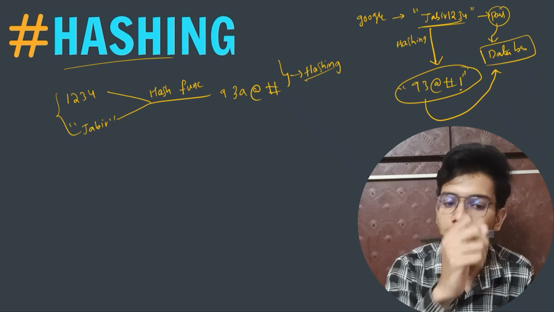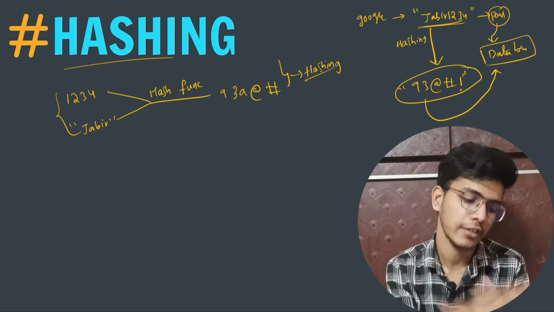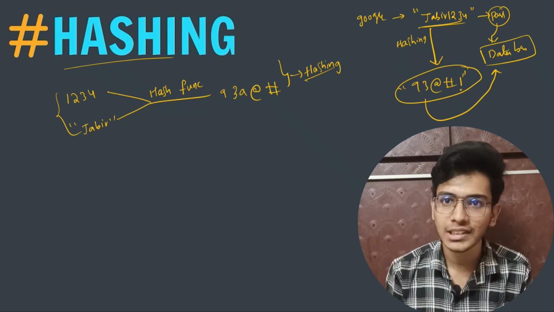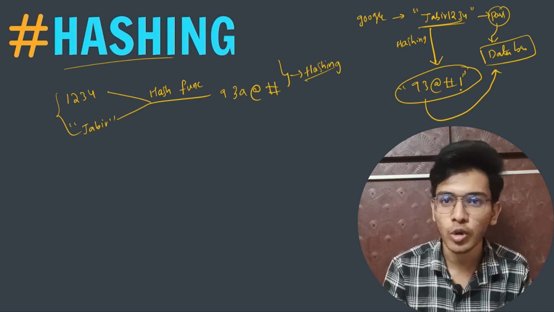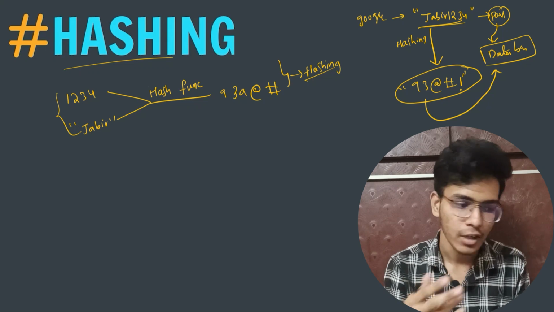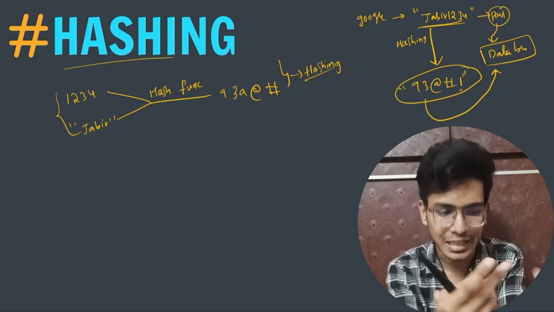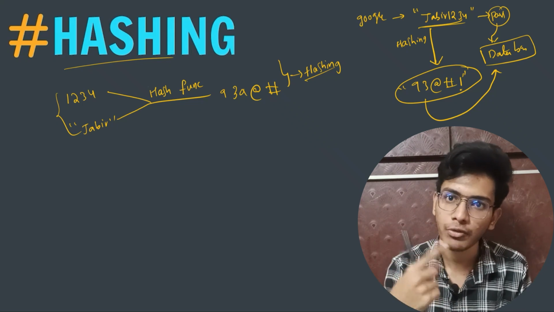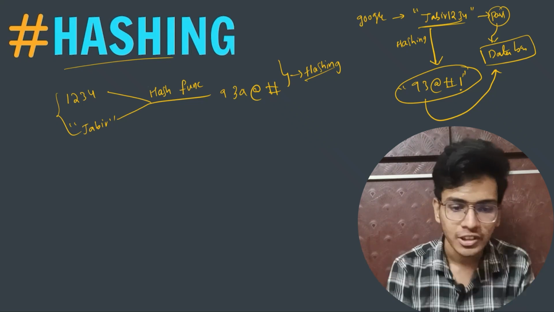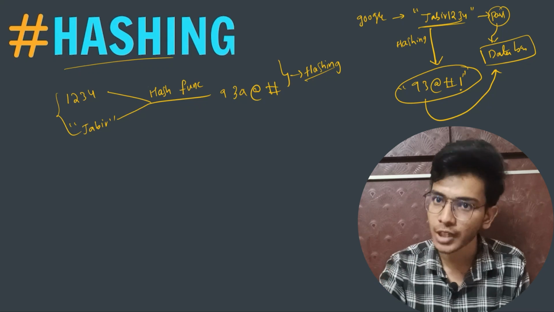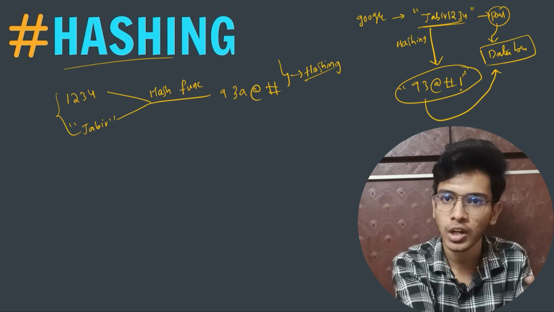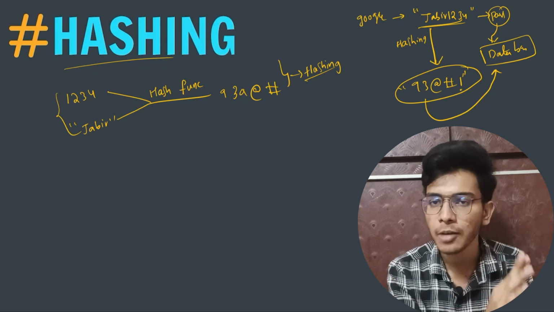Now you might ask why Google is doing that. In our company, if you go to imaginaryhub.in and log in, then we are using the same process. We don't directly store your passwords, right? Let's say you are giving some random name as your password, we don't directly store that in our database. What we'll do is that we will also perform some hashing algorithms. We use salting algorithms there. So in hashing, salting is one of the parts of it. So we use the salting process there.